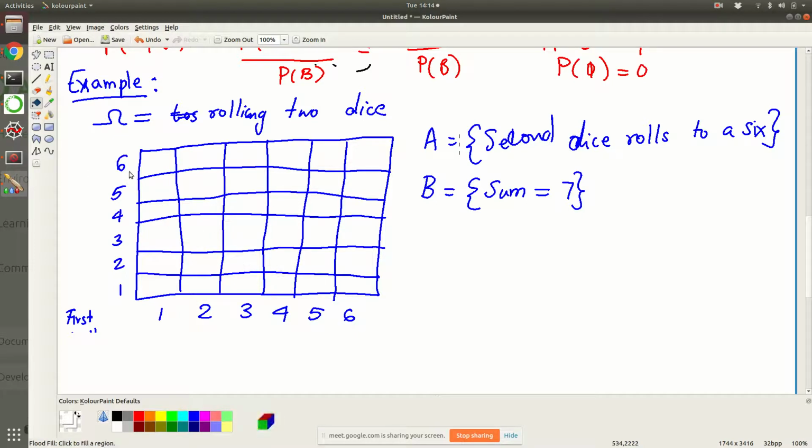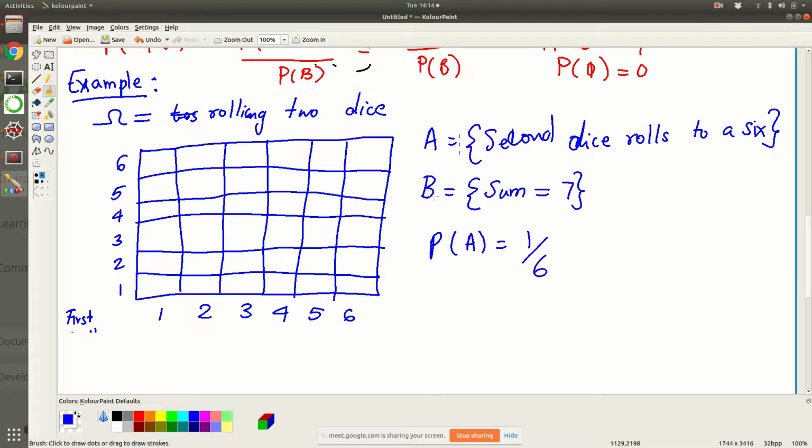We know that P of A, from previous discussion, is 1 over 6.